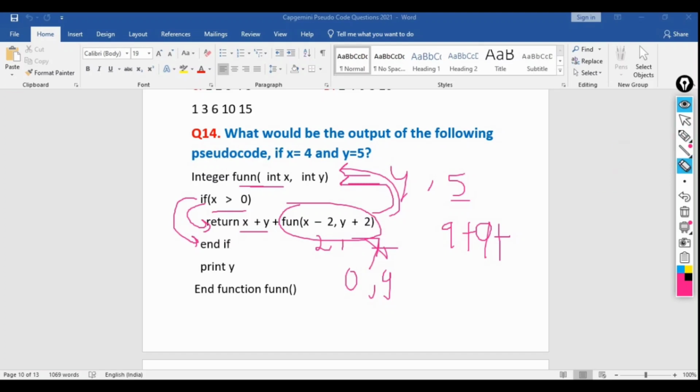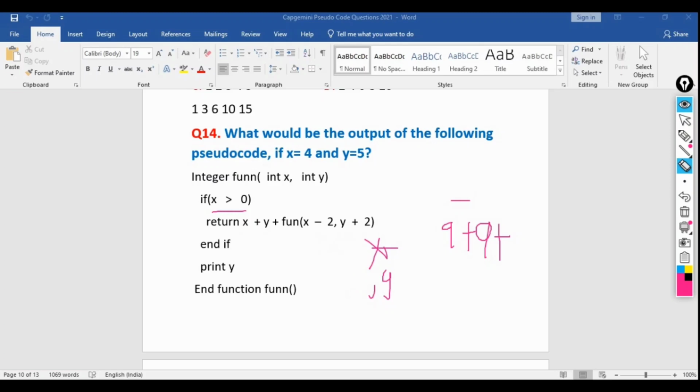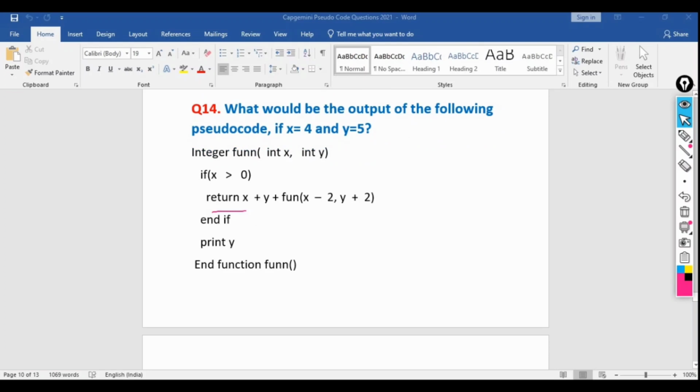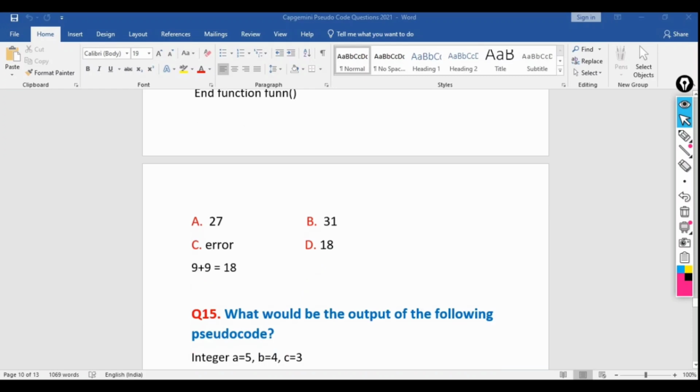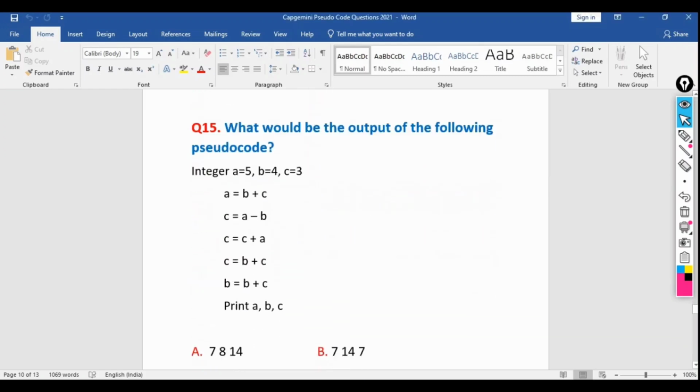Most of the candidates might be thinking that this time also it will be adding 18 plus 9, 27. No, it will not. If it is not entering into this if statement, why should it return something? So it is not entering into this if statement, then it will not be printing anything or returning anything. So 9 plus 9 equal to 18. Now let's move to the next question.